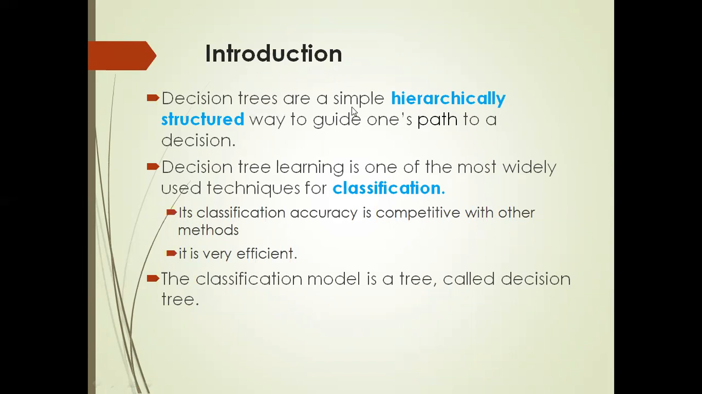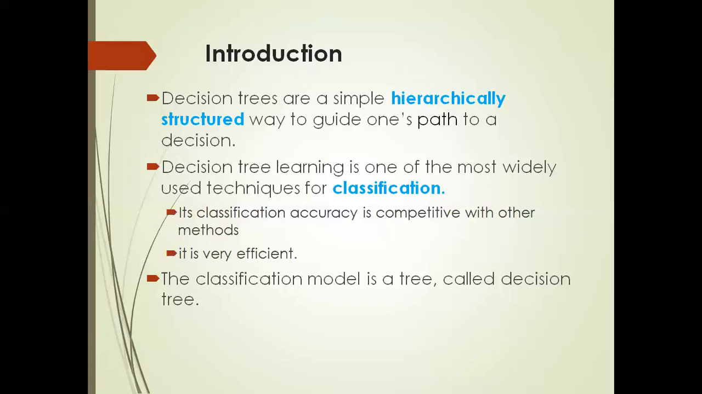Decision trees are simple, hierarchically structured. Please pay attention. The decision trees are what? It is a simple, hierarchically structured way to guide one's path to a decision. So here, the decision tree may be a simple binary one, for example, whether to approve a loan or not. It's like a yes or no question. Or it may be a complex multi-valued decision, for example, as to what may be the diagnosis for a particular sickness.